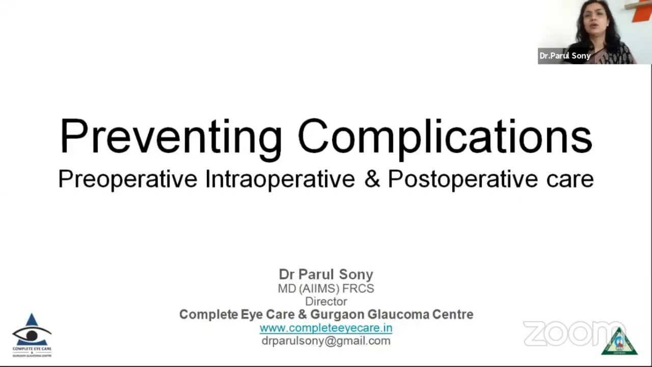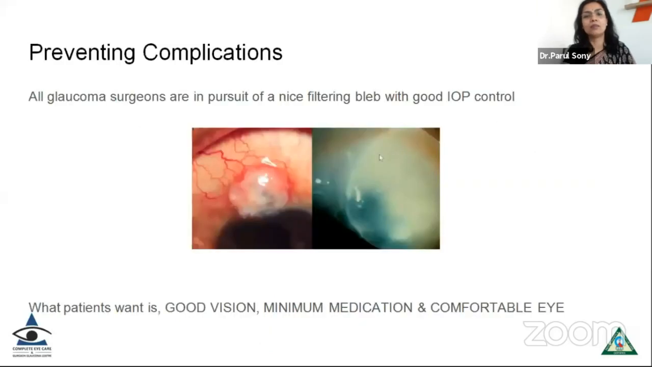Okay, so good evening to you once again, and I will be talking about how we prevent complications and take care of our patients, starting from the preoperative period to the intraoperative period and to the postoperative period. And as Dr. JC Das very correctly said, the problem begins once you have done a trab. Till the time you're planning to do a surgery, it's easier, but once you have done a trab, you have to manage a number of things, the patient's comfort and the complications.